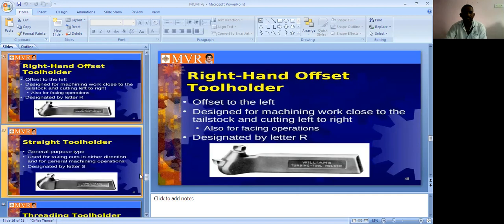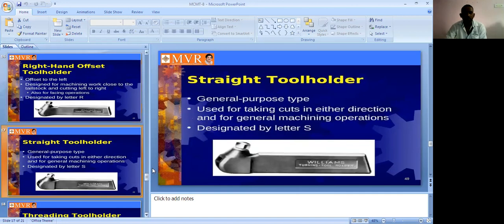Next we can see the straight cut tool holder. It is for general purpose, and you can use it for taking cuts in either direction. You can use straight cut tool holders for general machining operations. It is designated by the letter S1. It is one of the straight holders.